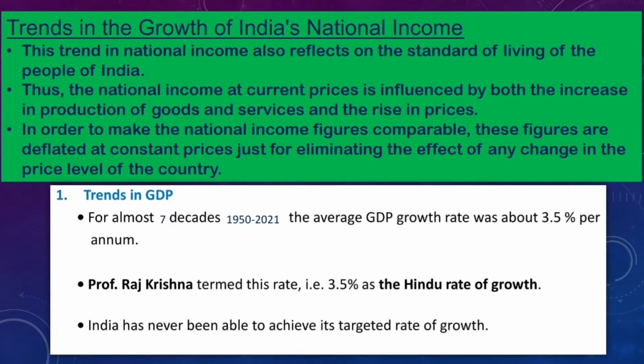In order to make the national income figures comparable, these figures are deflated. A continuous rise in prices is known as inflation. I have studied that already in the last year. So we have to deflate it, which means the effect of inflation should be decreased or deducted. For that purpose, we use the constant prices method, and you might have heard about the consumer price index also. In that also the same concepts come. You might have studied that. Otherwise, whenever you get time, go through that also.